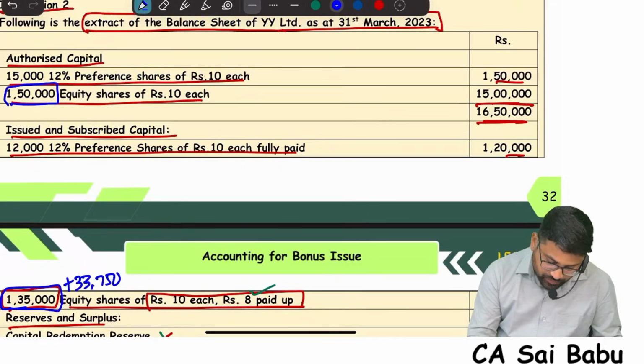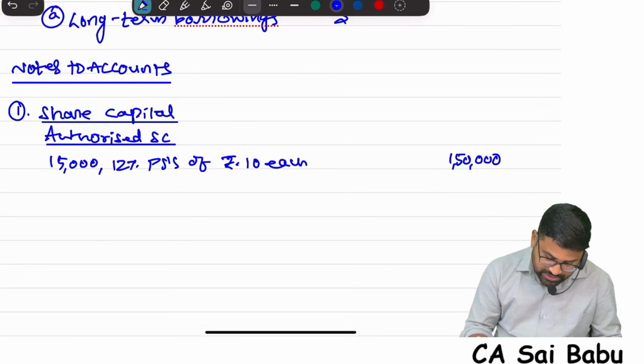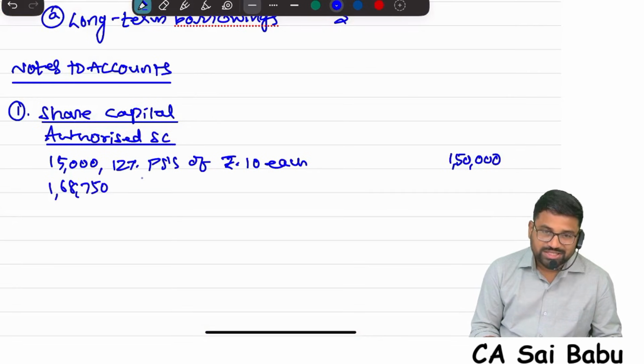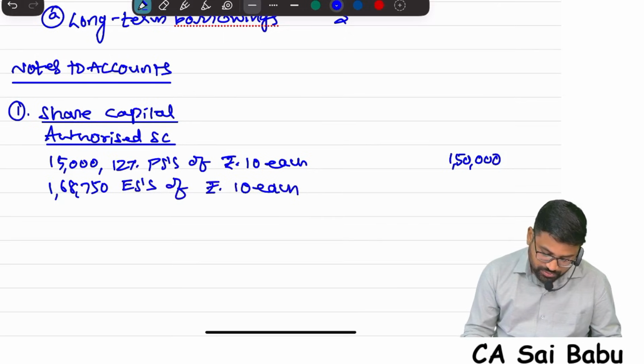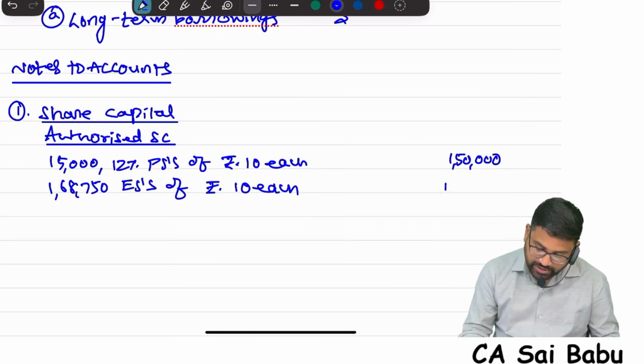Next, equity share capital, 1,50,000 equity shares of 10 each, but now it will become 168,750 equity shares of rupees 10 each, that is 16,87,500, correct?